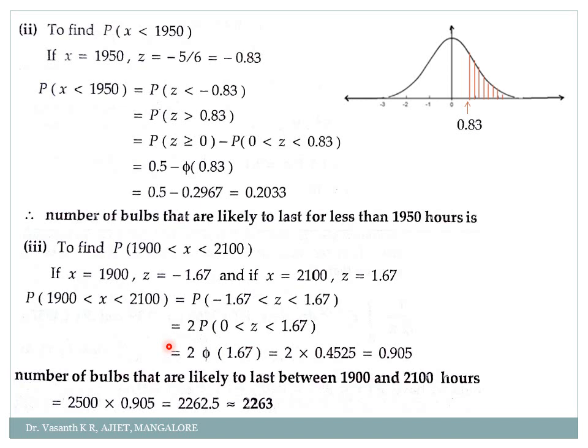If the word probability is there, then you have to stop your answer there only. If they have asked to find the number, then we have to multiply by the total number of items, whatever they are. In this case it was bulbs. In the previous example it was the number of students. Correct? And one more thing is the graph. If you have plotted this graph properly and identified the greater than and less than, then this concept is very easy. Okay, now I'll go for the next problem.